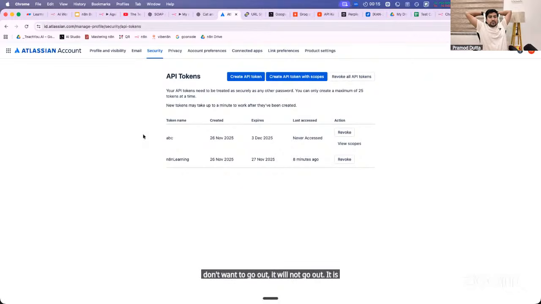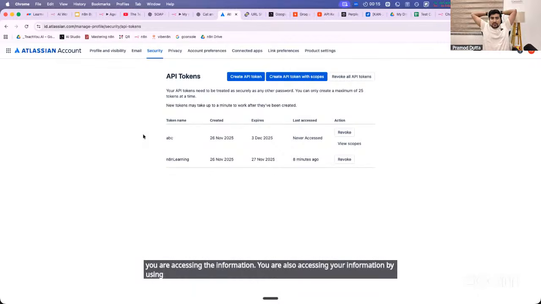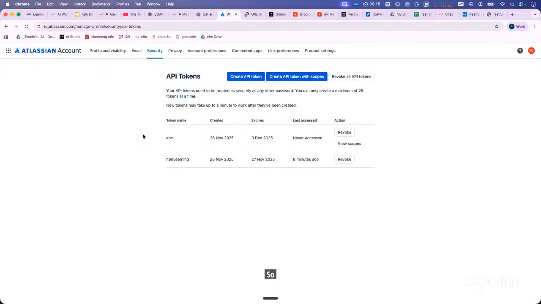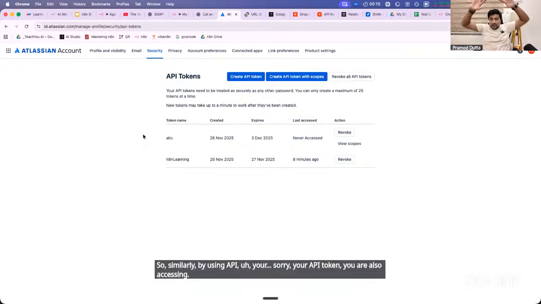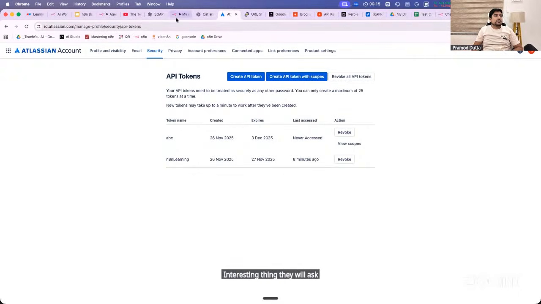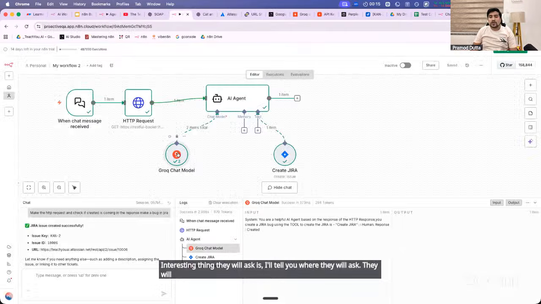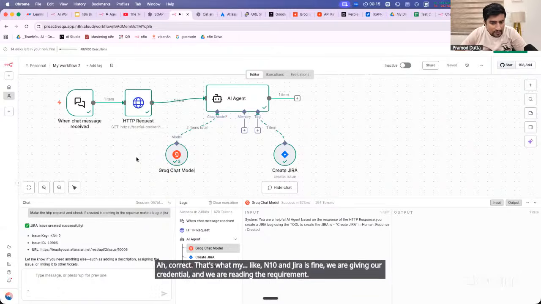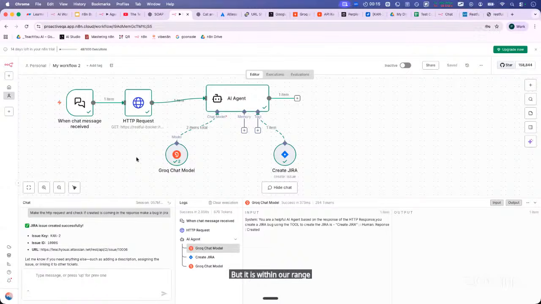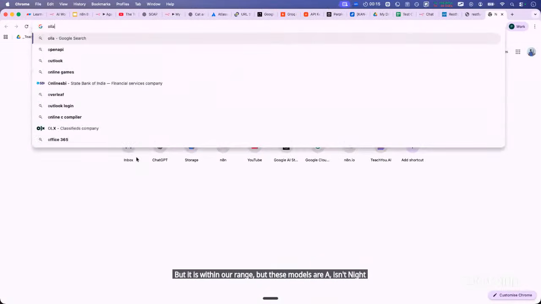It is just that based on that API, you are accessing the information. You are also accessing your information by using credentials, right? Similarly, by using API, your API token, you are also accessing. Interesting thing, they will ask you which LLM you guys are using. Because for LLM, n8n and Jira, we are giving our credentials and reading the requirements. But it's within our organization. But these models or AI agent n8n, it's outside of the organization.